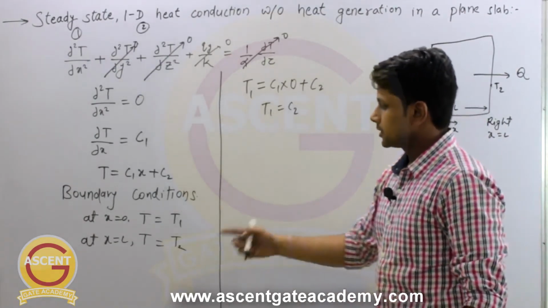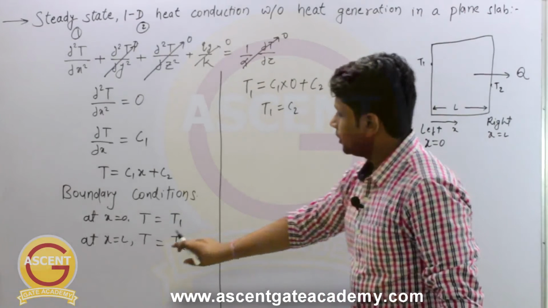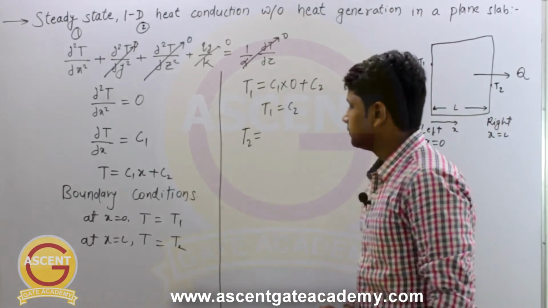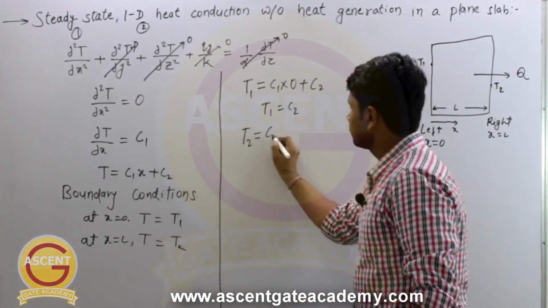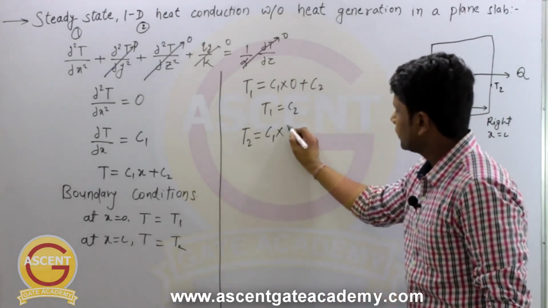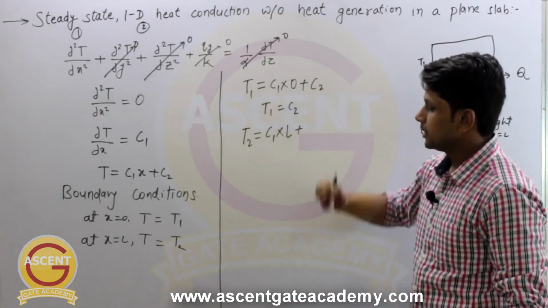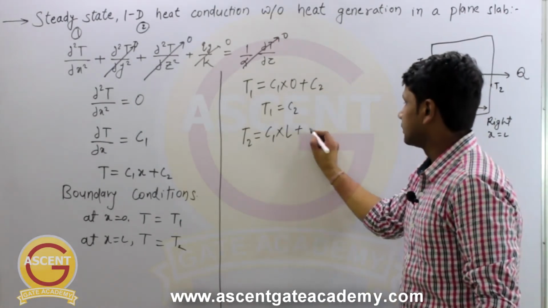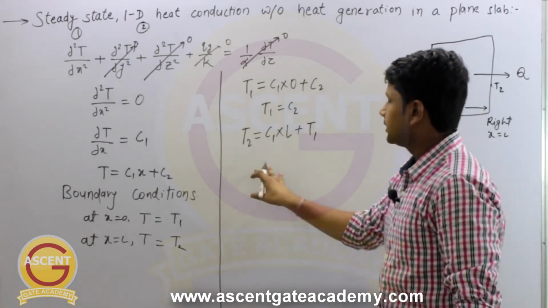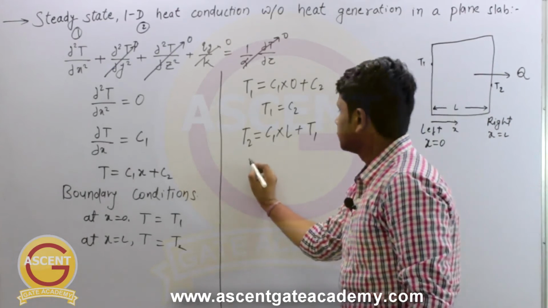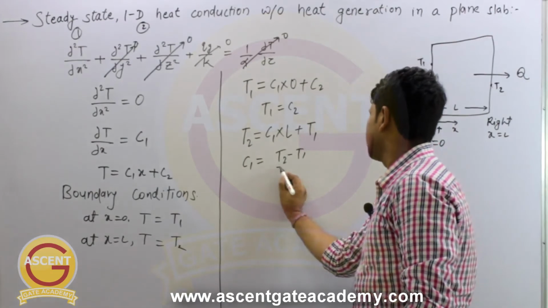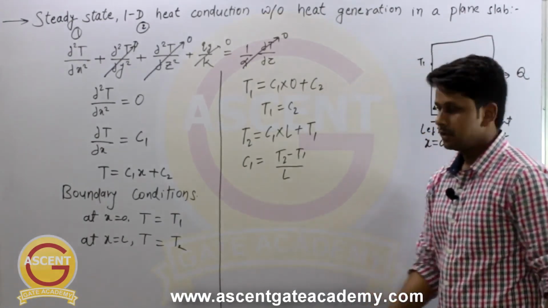Now put the second boundary condition here. In place of T, we will write T2. So T2 is equal to C1 into, in place of x, now we will write L. So C1 into L plus C2. In place of C2, now we can write T1. Okay, so when we do that, a little bit of sign change and you will get the value of C1. So C1 will be equal to T2 minus T1 divided by L, right?